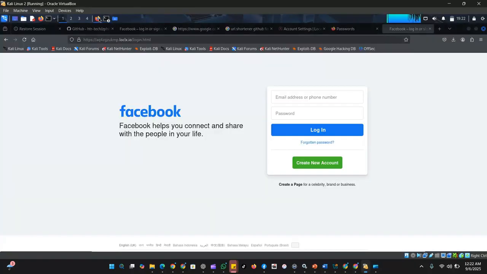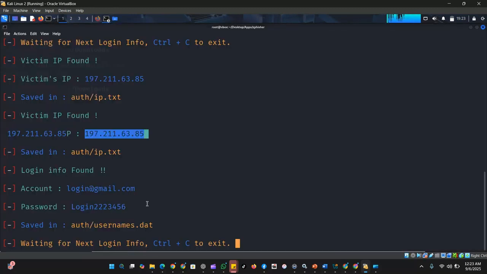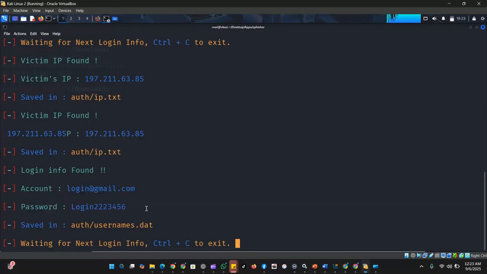Go back to our browser and take note of this login details I am going to supply. Login at gmail.com. The password is login 2224567 and click login. Let's go back to our terminal to observe what has happened. As you can see on our terminal, the information I supplied has been captured down here.